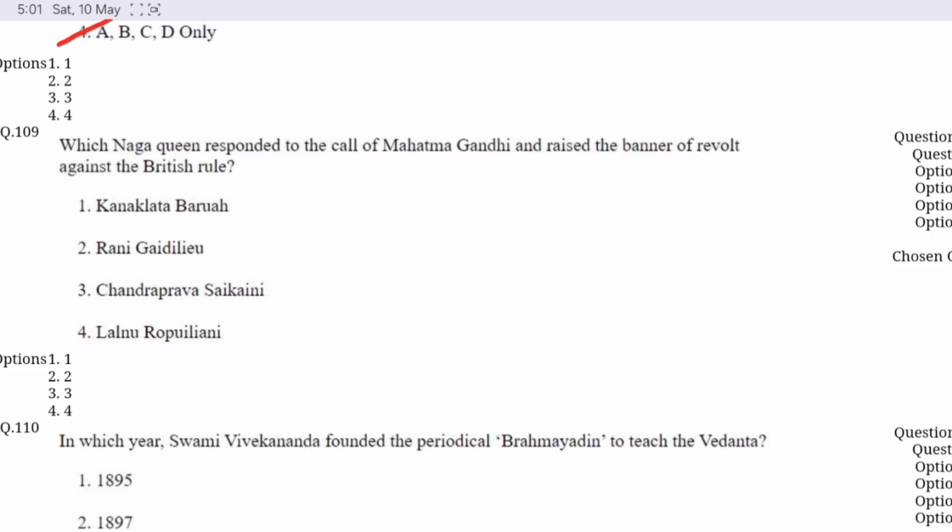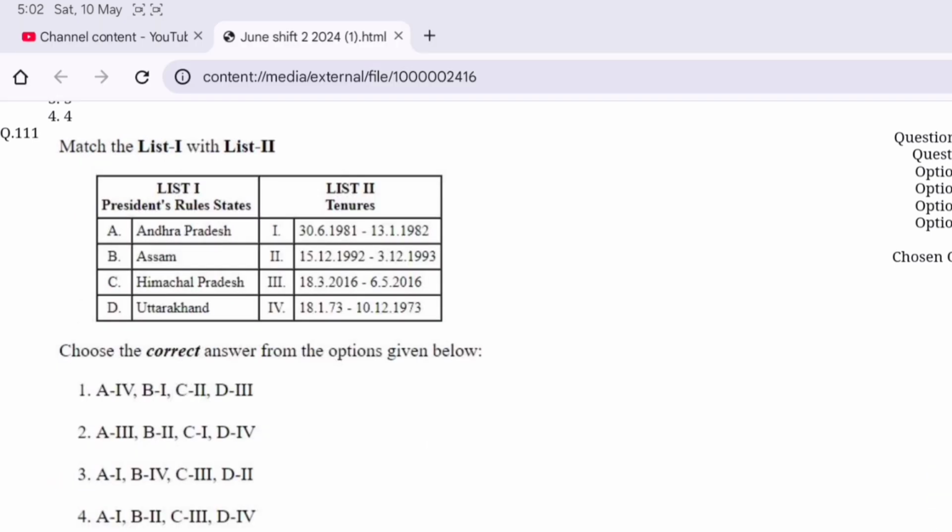Question number 109. Which Naga queen responded to the call of Mahatma Gandhi and raised the banner of revolt against the British rule? Option B is correct here, Rani Gaidinliu. Question number 110. In which year Swami Vivekananda founded the periodical Brahmavadin to teach the Vedanta? Option A is correct here, 1895.